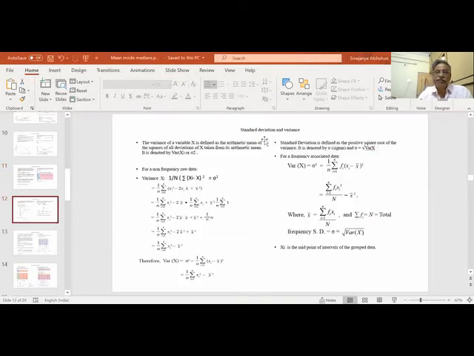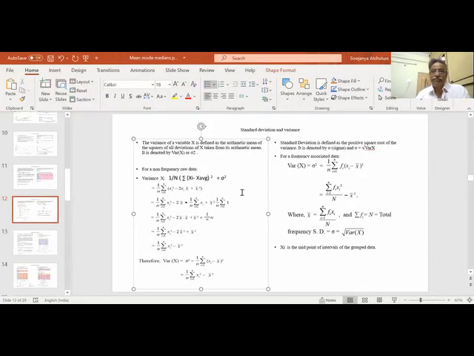Let us see standard deviation. How is standard deviation defined? Suppose n is the total frequency. N is nothing but sigma fi. So sigma of xi minus x bar whole square divided by n is called variance. Xi is the individual item, x bar is the average. Sigma fi xi by n is x bar. This whole square is called sigma square.